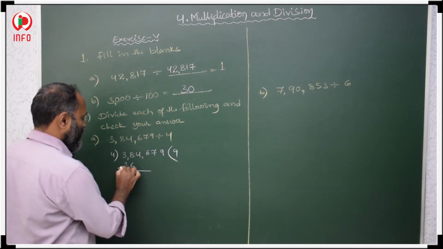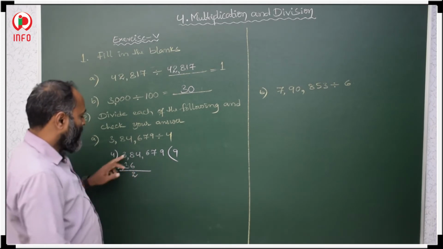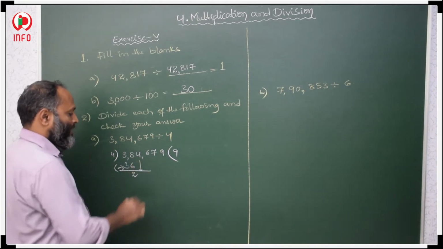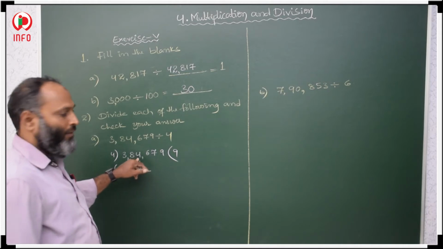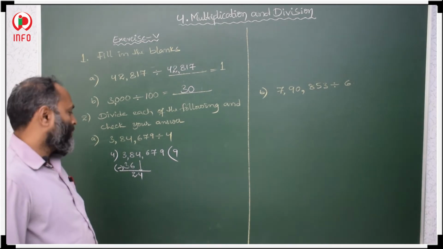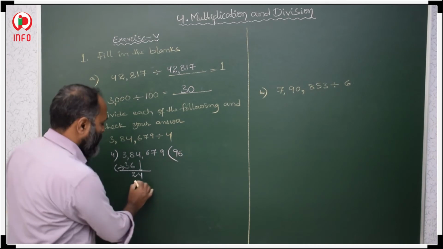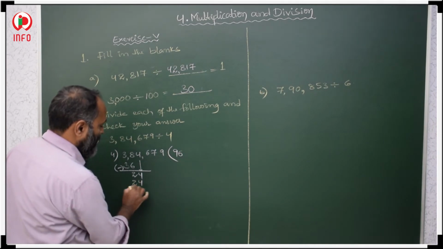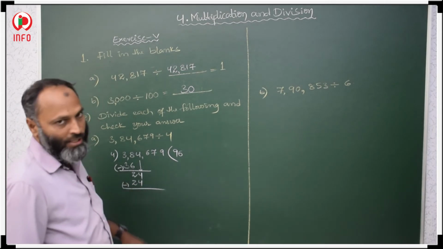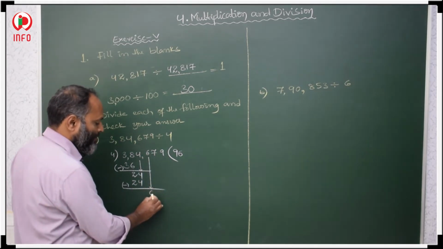Now 8 minus 6, 2. 3 minus 3, 0, no need to take. Then after which, the very next number you have to copy, 24. 4 4s are 16, 4 5s are 20, 4 6s are 24. 24 minus 24, 0, no need to take that 0. Then again the very next number you have to copy, 6.